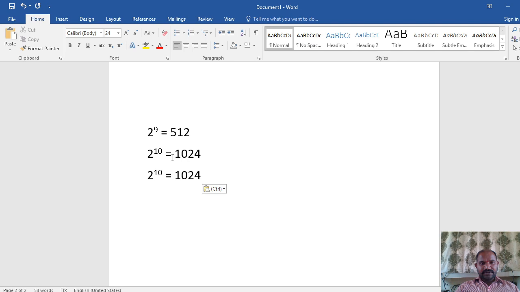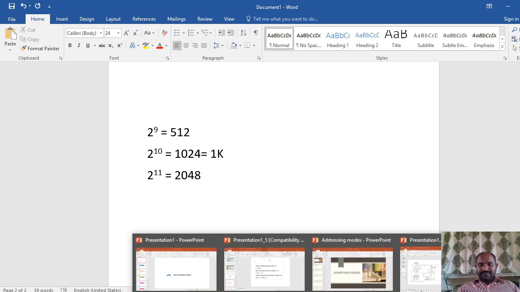2 power 11 is equal to 2048. So out of these three combinations, 2 power 9, 2 power 10 and 2 power 11, which one is near to 1000? 1024 is near to 1000. That's why, in the microprocessor case, 2 power 10 is treated as 1k. So 64k means what have I done here?